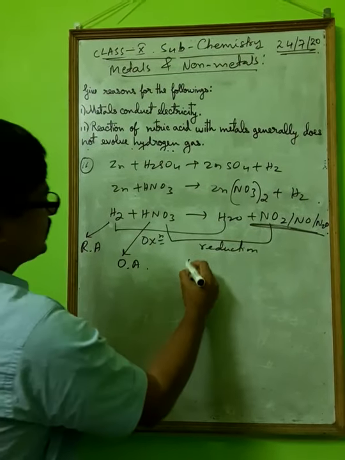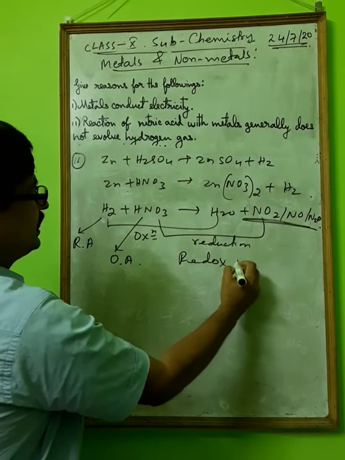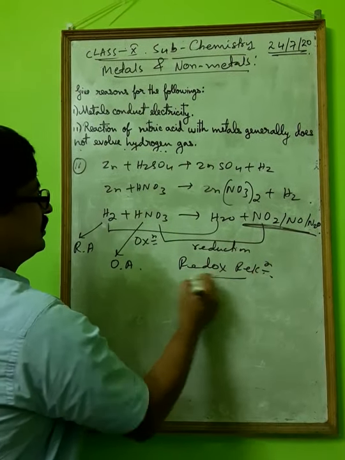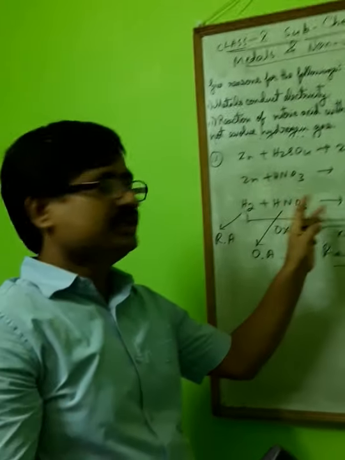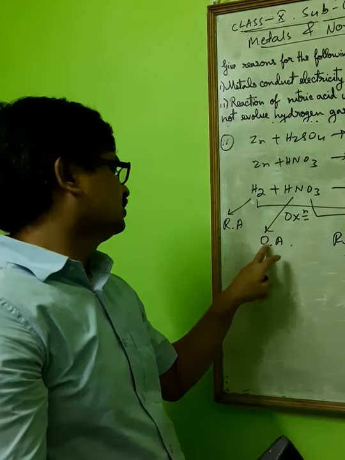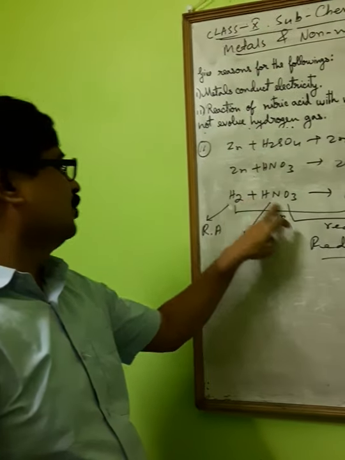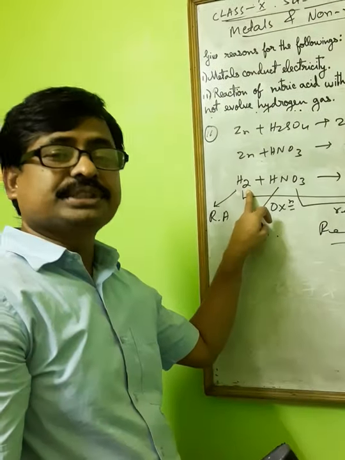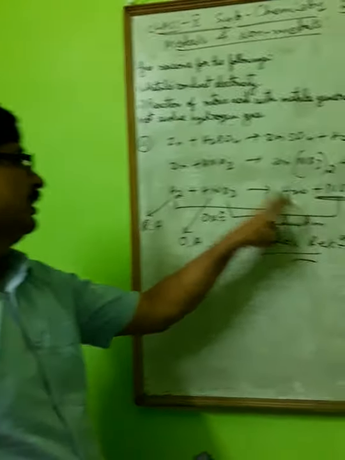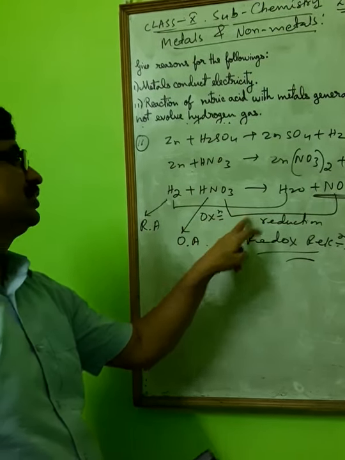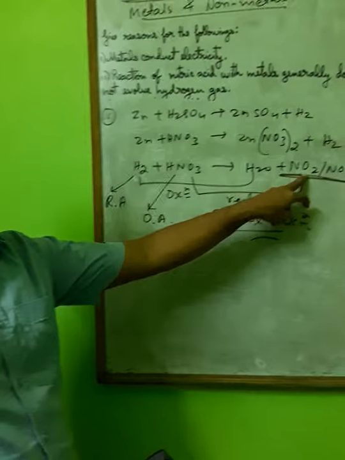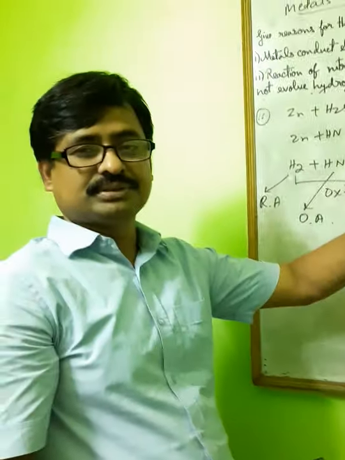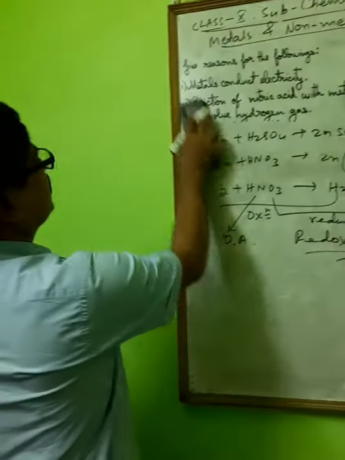So this is what reaction? Redox reaction. Okay, so what is the point? Nitric acid is a very strong oxidizing agent. It oxidizes hydrogen into water and itself reduces to nitrogen oxides. So hydrogen cannot be obtained. Okay, this is question number 2.